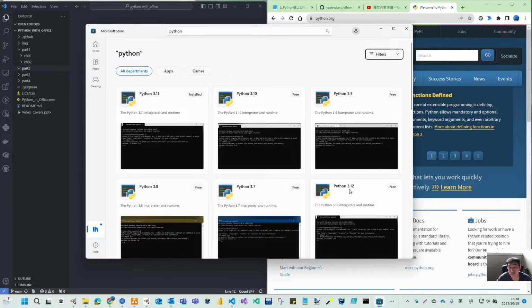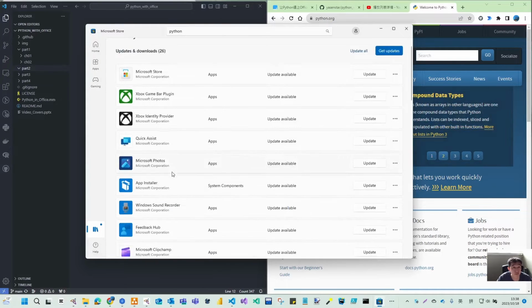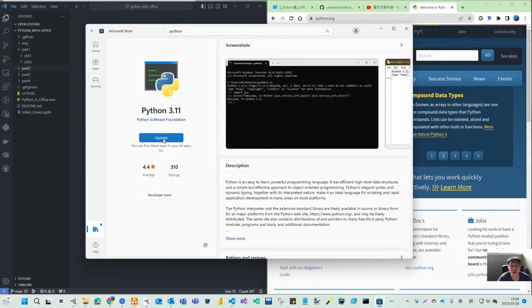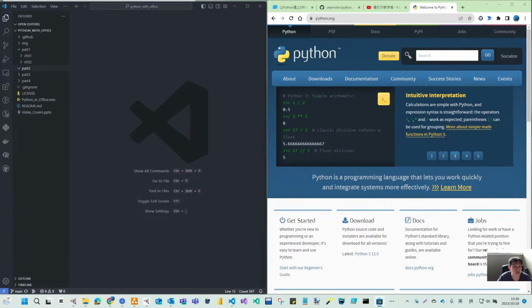They have 3.12, which I can upgrade to from my Python. Now it's 3.11, so they ask you to do the update. I will do that upgrade later.